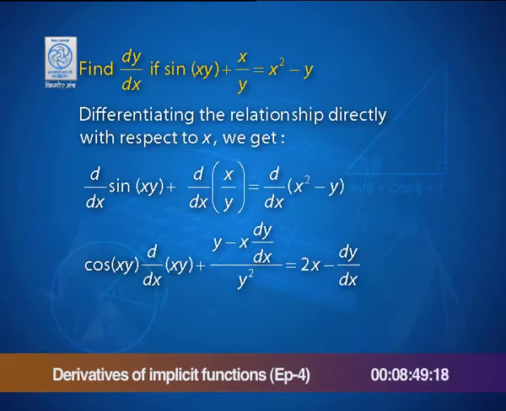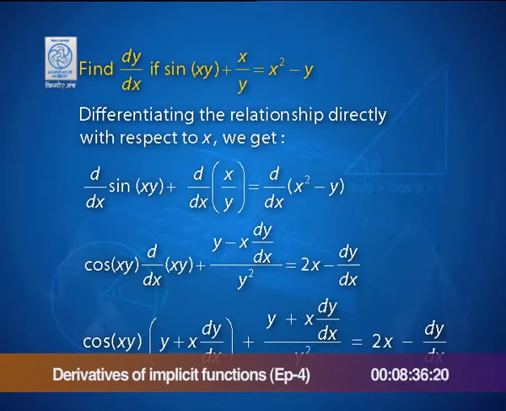Work is still not over, because I still have to finish the first term. Again applying the derivative of xy with the help of the product rule, I get cos of xy into y plus x dy by dx. The other terms remain the same. Our job was to find dy by dx.